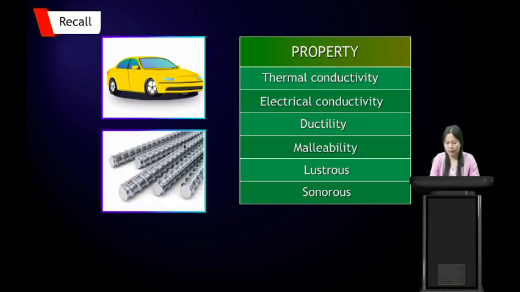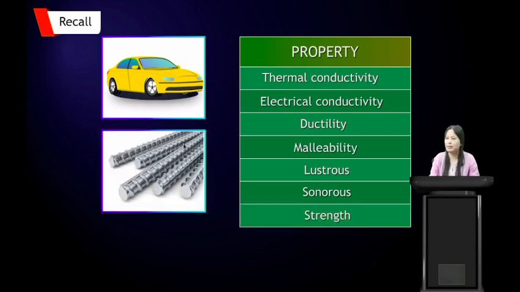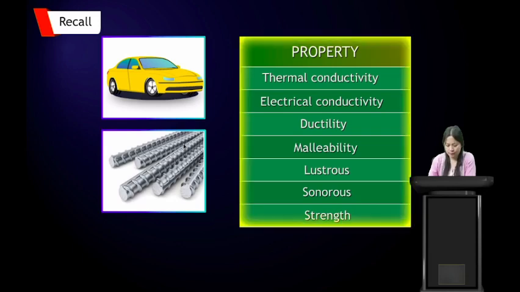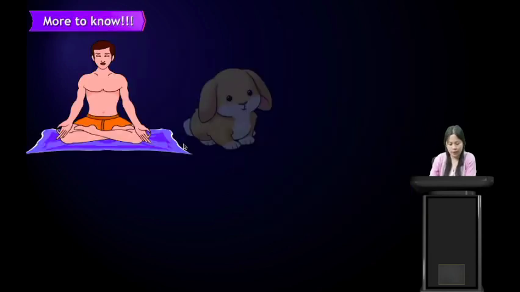And the last we have is strength. Metals are very hard, and they have very high melting point and high density. So these are the properties that we have discussed today. Now more to know.